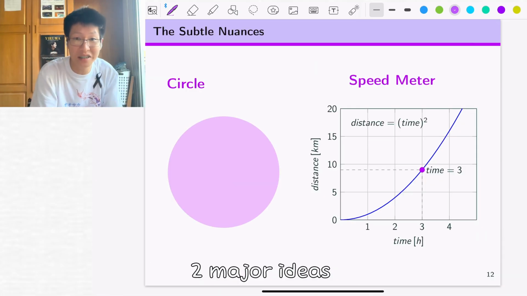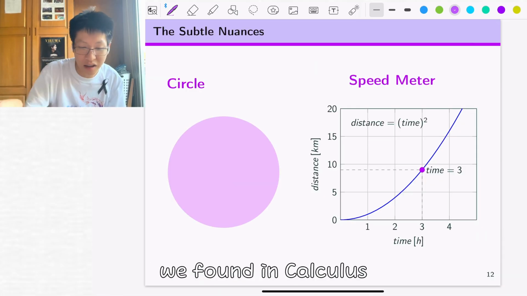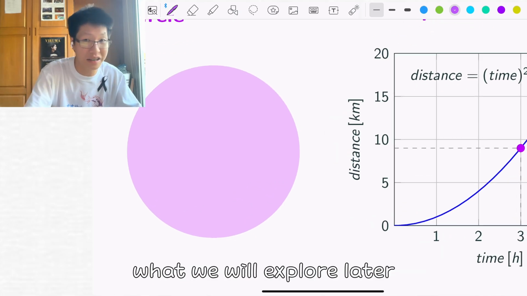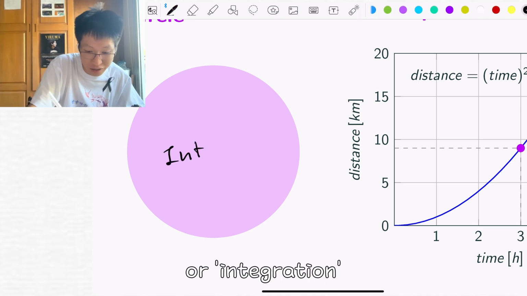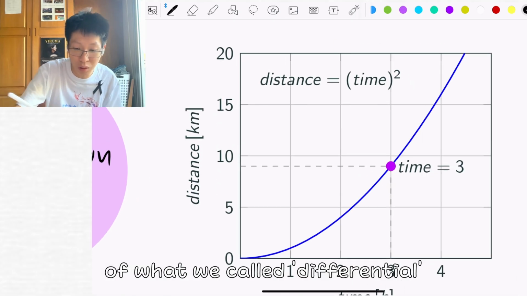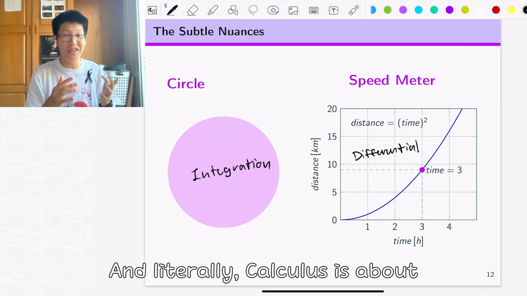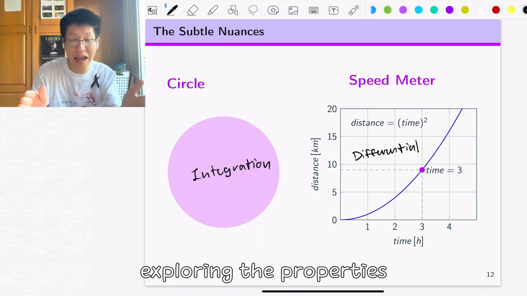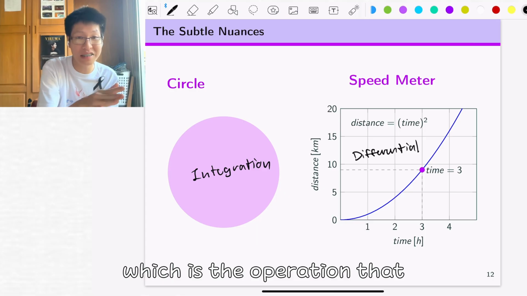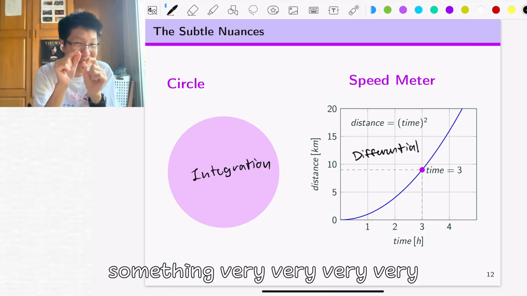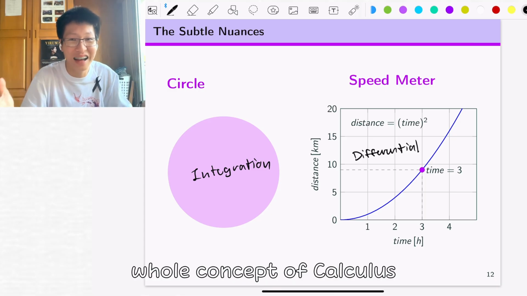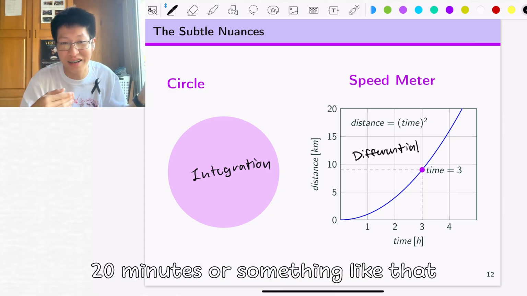That's pretty much the two major ideas we find in calculus. The area of the circle is the fundamental idea of what we will explore later in the series, called integrals or integration. And this speed meter is the fundamental idea of what we call differential. Calculus is about exploring the properties and the relationship between differential and integration, which focus on something very, very tiny. All right, so that's the whole concept of calculus summarized in about 20 minutes.